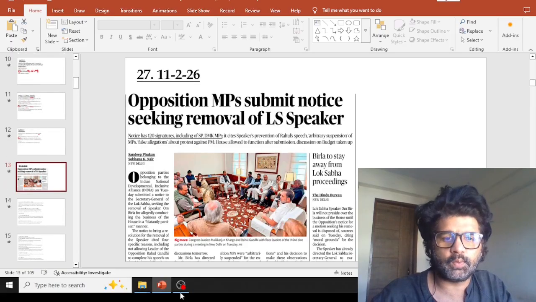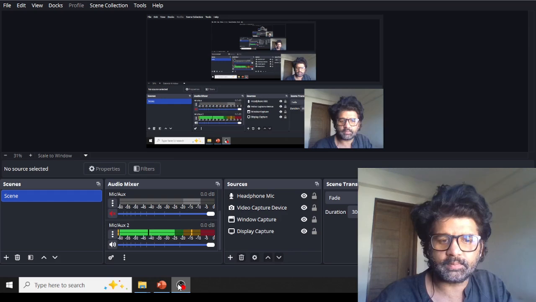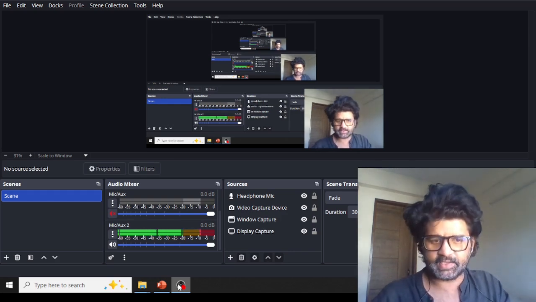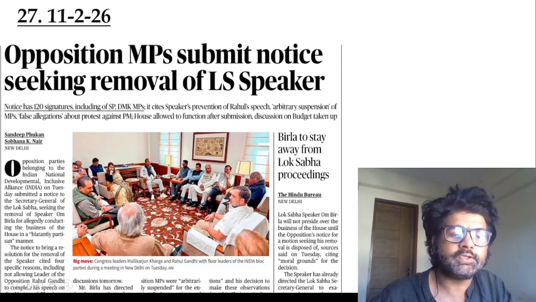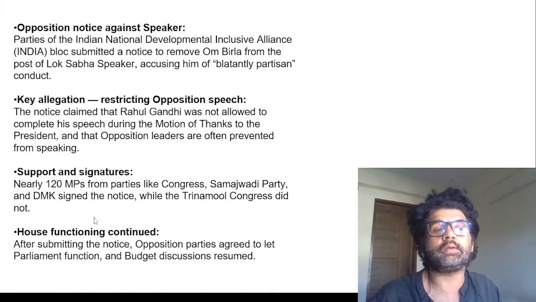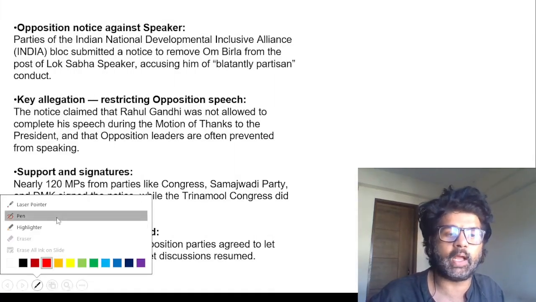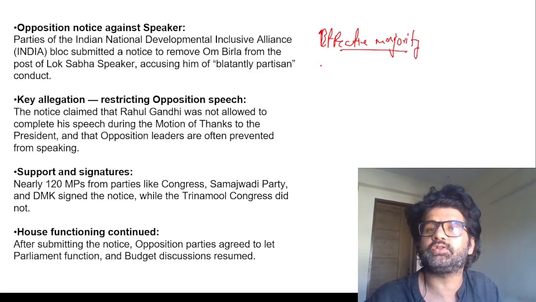11th February 2026. So here I want to correct something. When I did the Hindu analysis on 11th February, I said that speaker can be removed by simple majority. No, that is wrong. They can be removed by effective majority. That confusion happens, but it should not happen. It's effective majority. Remember it. Effective majority and simple majority, they vary. Effective majority is much stronger, and that's why speaker is not removed generally.